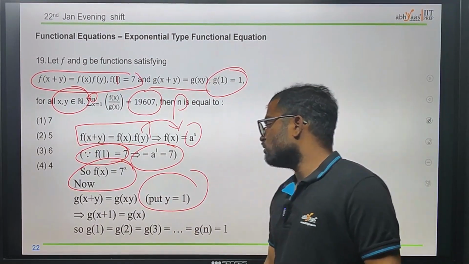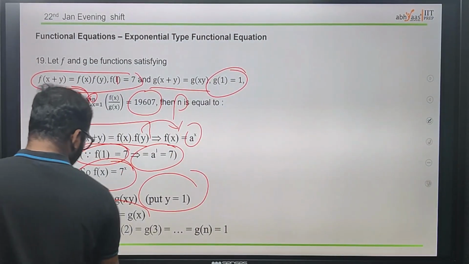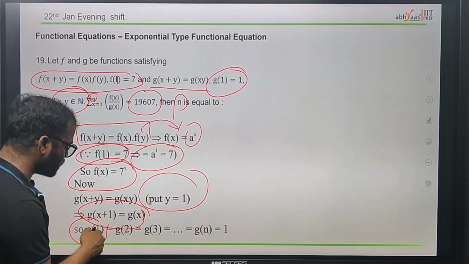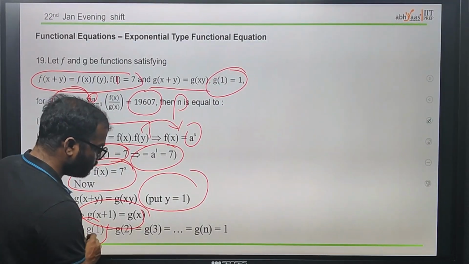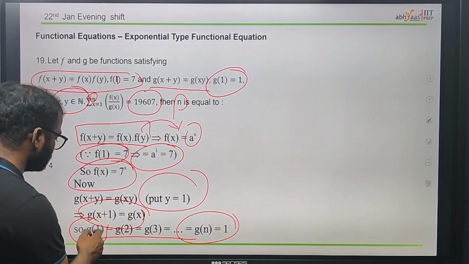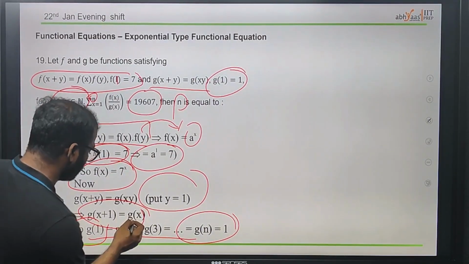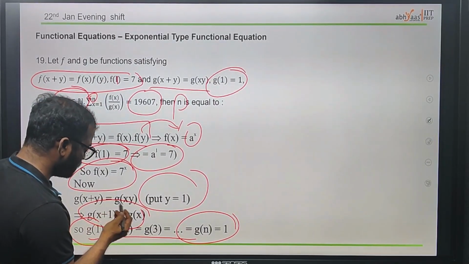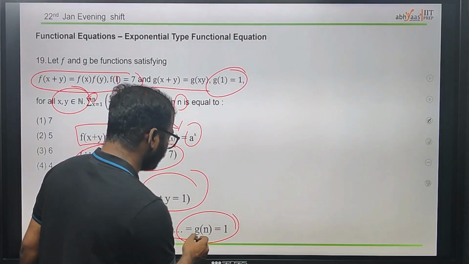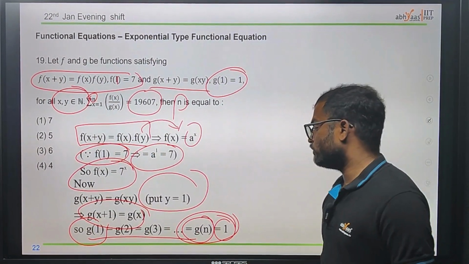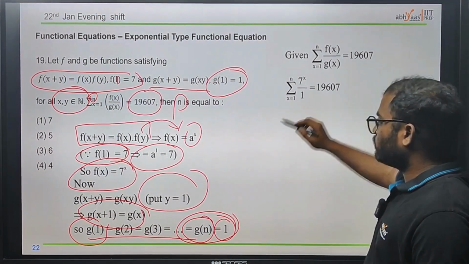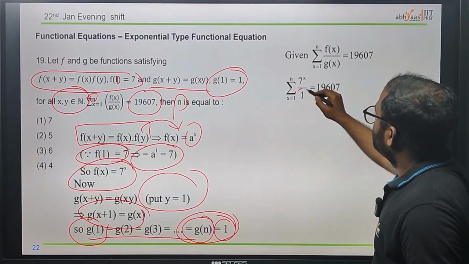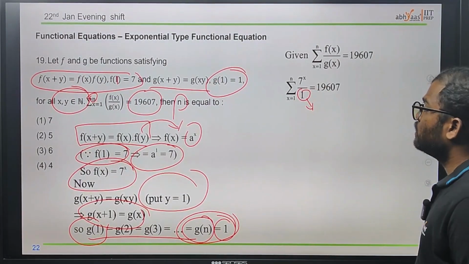Putting y = 1, we get g(x+1) = g(x). Since g(1) is already given as 1, substituting 1 here gives g(2) = 1. If we put another value like 3, we get up to g(n) also 1. Therefore g(x) is equal to 1 for any value of x.